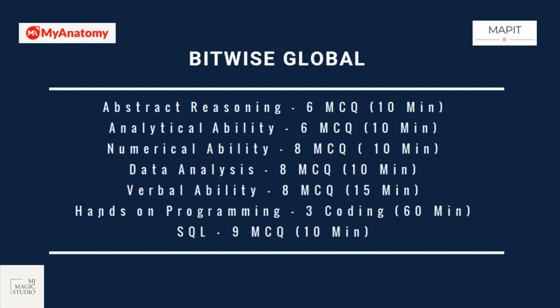Let's take one more participating company, Bitwise Global. Here we need to move very fast. It's a fast and furious type of examination. It is a 2 hour 5 minute total examination with 7 sections, which include abstract reasoning. 6 questions need to be done in 10 minutes, and then you would be able to switch to the next section.